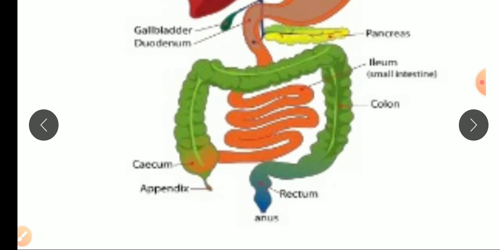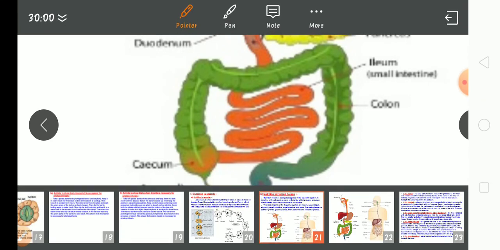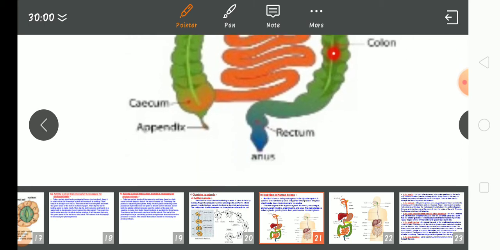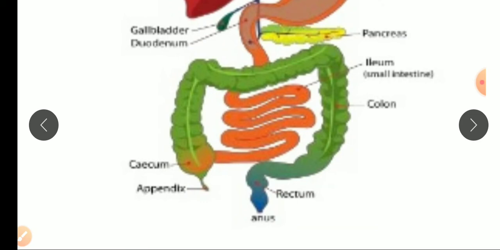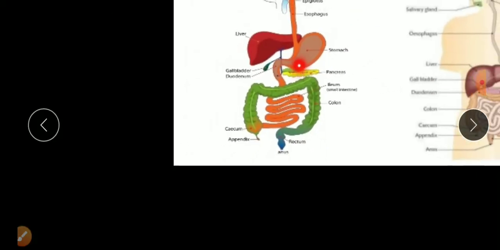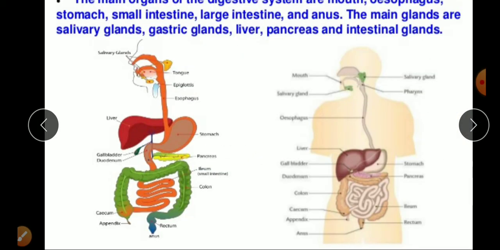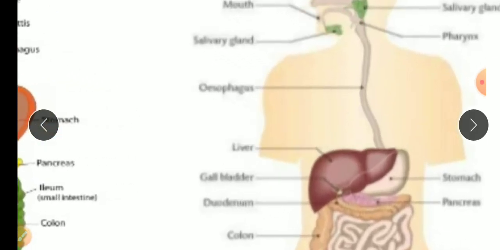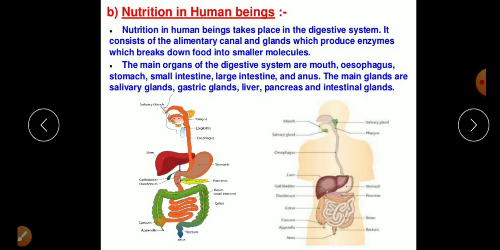Most of the digestion happens here in the small intestine, and then the food goes to the large intestine, where the water is reabsorbed and the rest is removed from the body with the help of the anus. So these are the parts of the alimentary canal, or the digestive system, of our body. Here is another figure you can understand pretty well.